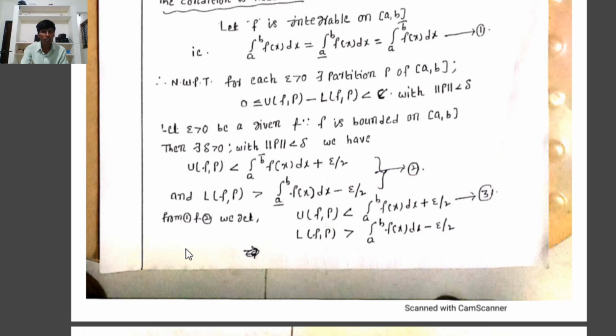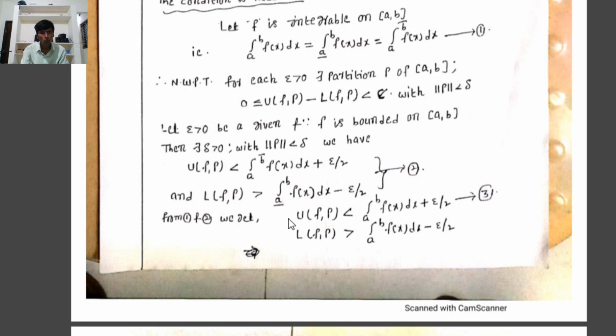From the hypothesis that f is Riemann integrable, the lower Riemann integral equals the upper Riemann integral equals the integral, that is, the lower integral of f equals the upper integral of f equals the integral from a to b of f. Therefore in relation 2 we substitute the upper and lower integrals with the integral from a to b.